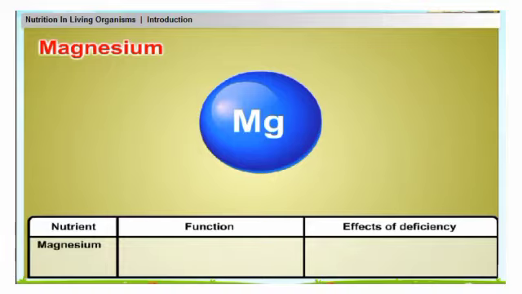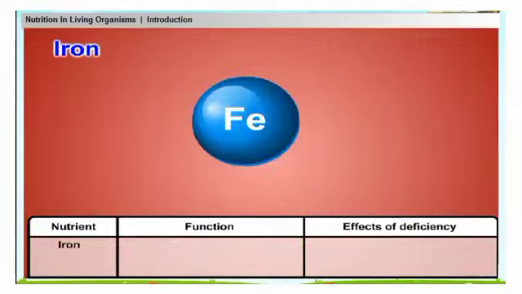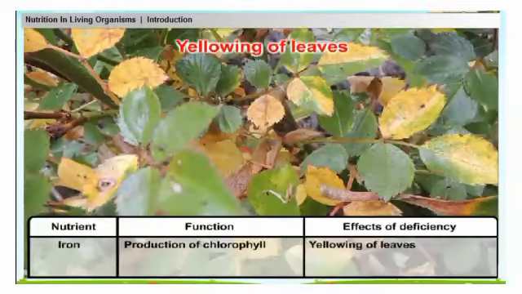Magnesium is important in production of chlorophyll. Its deficiency causes slow or retarded growth and yellowing of leaves. Iron is used in production of chlorophyll. Its deficiency causes yellowing of leaves.